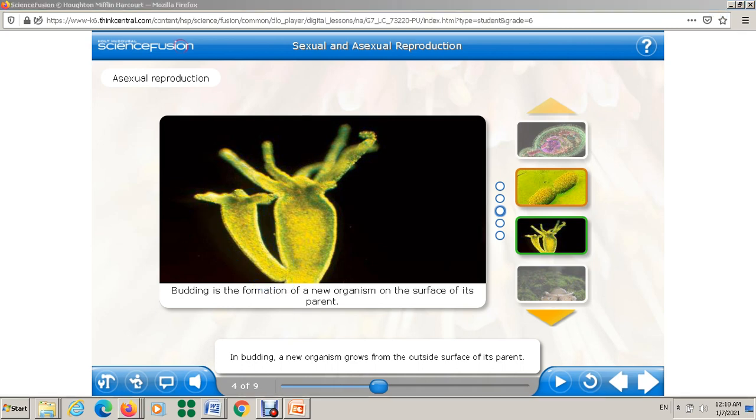In budding, a new organism grows from the outside surface of its parent. Organisms such as hydras and yeasts reproduce by budding.